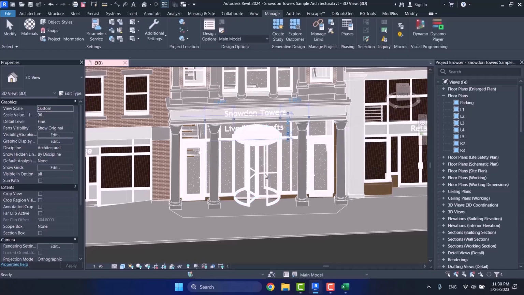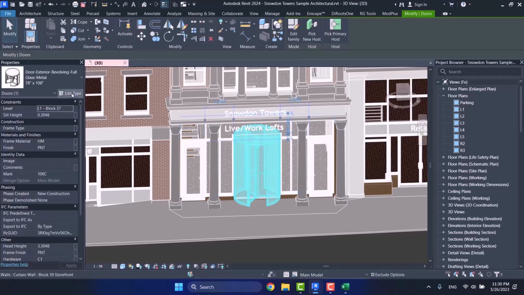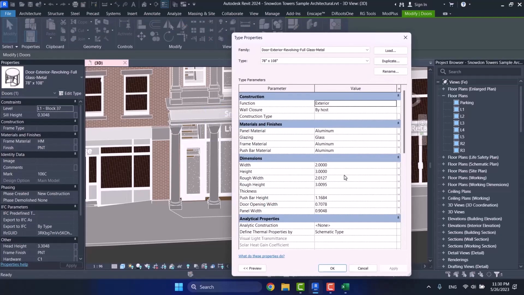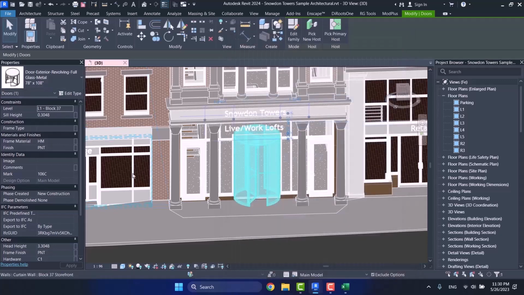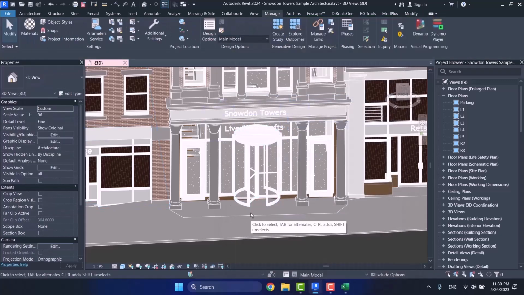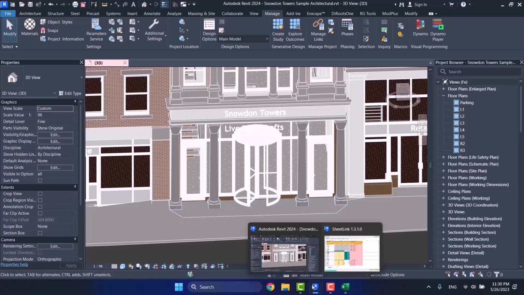And when I click on Show, it shows me the door. Okay, I come to Edit Type, and as you see, the height has changed to 3 and its width is 2, and I haven't changed its seal height. So like that, you can import your Excel file and apply those changes on it.